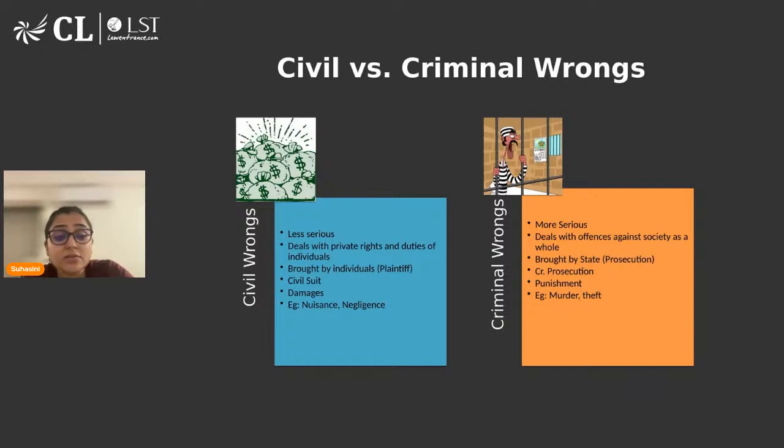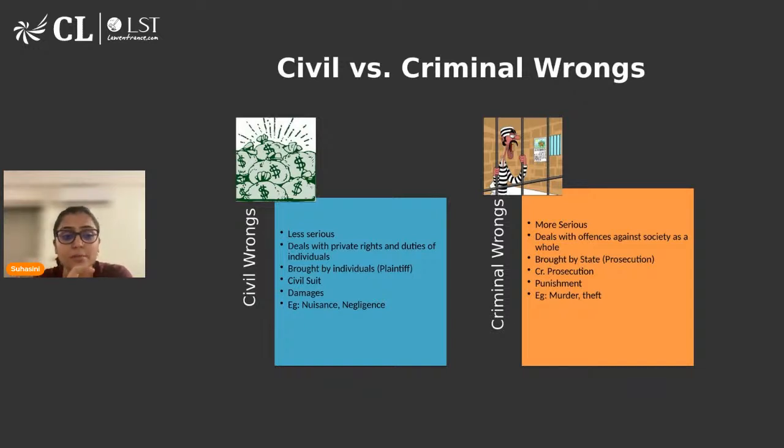And then in case of civil wrong, there's a concept of damages. Here, when I'm referring to the term damages, there's a difference between the terms damage and damages. Damage under civil wrong is the actual harm which a person has suffered, and damages is the compensation amount which a person gets. And then there are certain examples, like in the last class we discussed vicarious liability, we have covered nuisance, we have covered negligence. So all these are examples of civil wrong. Or you can say contract is also an example of civil wrong.